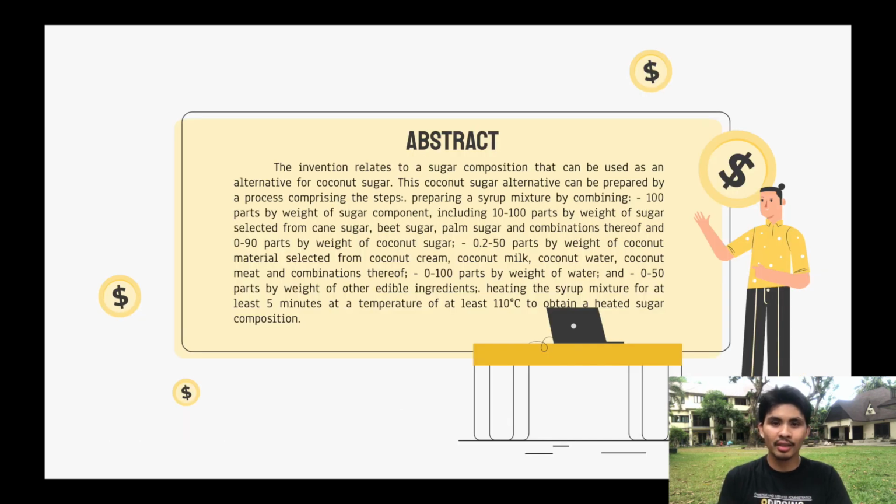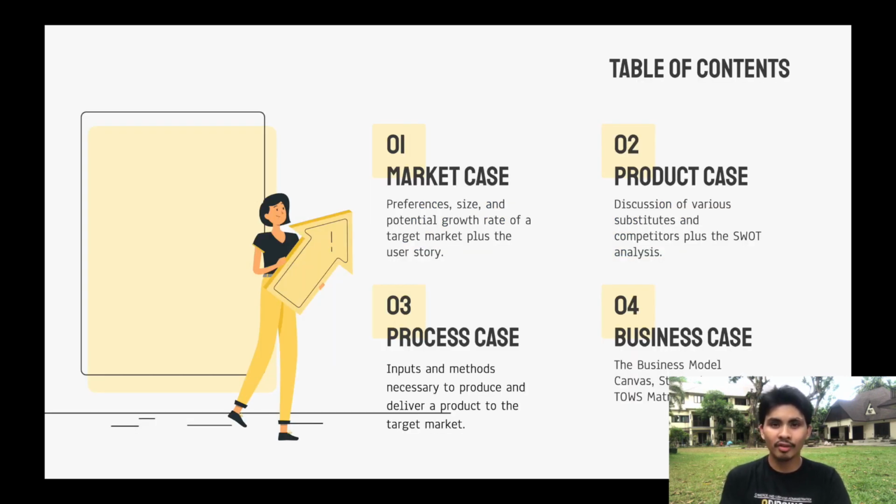For our abstract, it talks about an invention that relates to a sugar composition that can be an alternative for coconut sugar itself. And in our table of contents, we are going to talk about four things. First, market case. Second, product case. Third, process case. And lastly, our business case. For our market case, here's Mac.